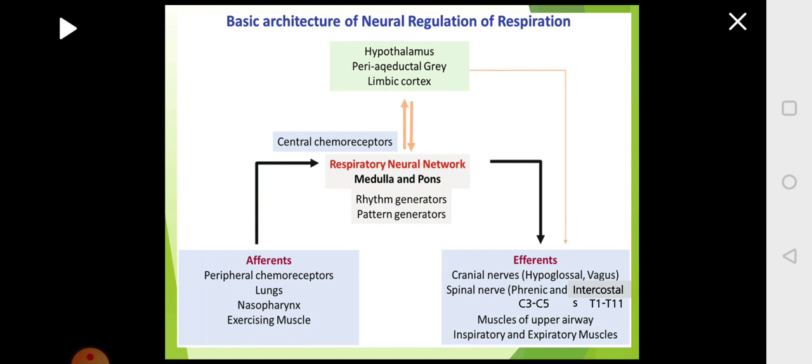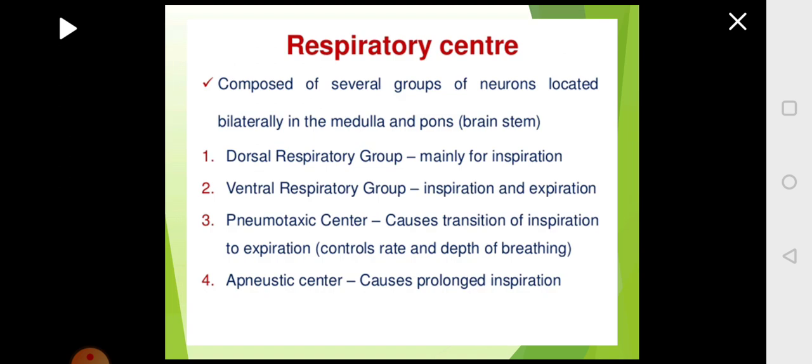These are all sensory nerves which are sensing the changes in the body and sending those signals to the respiratory center, that is the medulla and the pons. So now we shall look at how these respiratory centers will bring about the coordination and in turn respiration. First we will look at the respiratory center, which is located in the medulla and the pons.